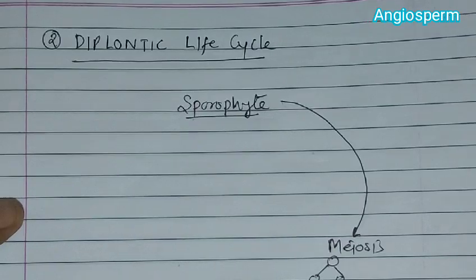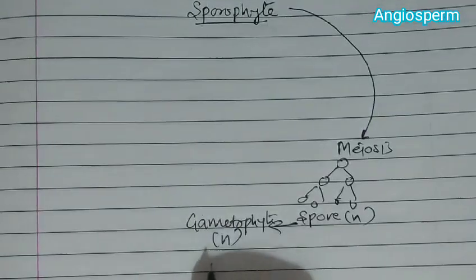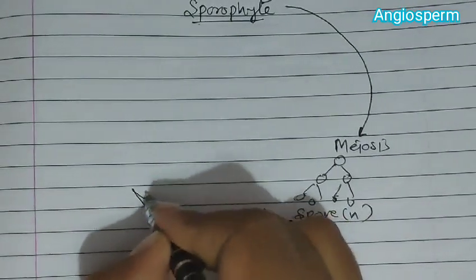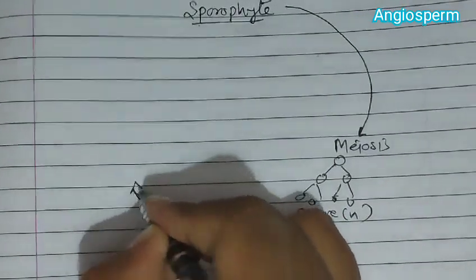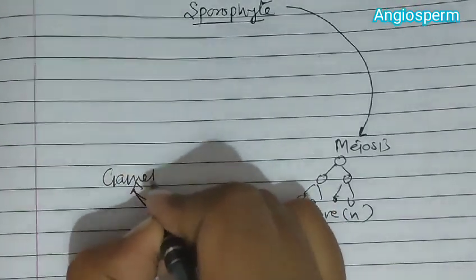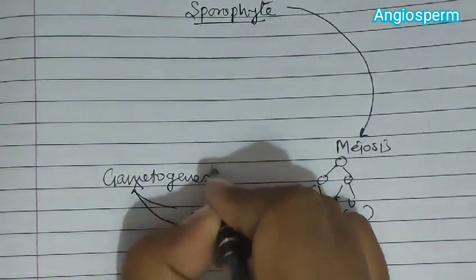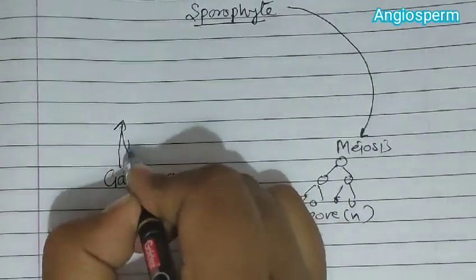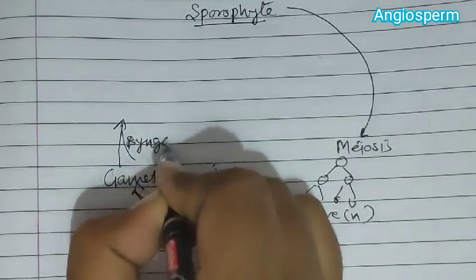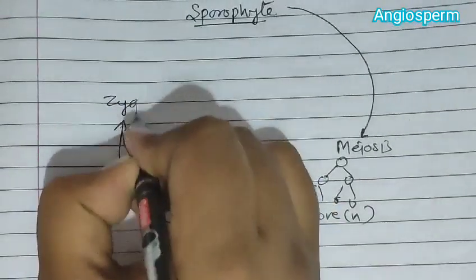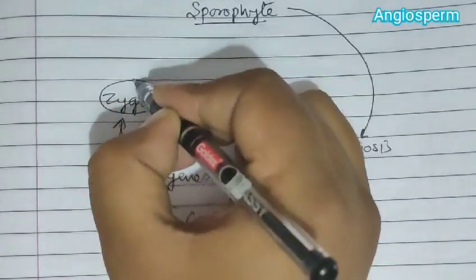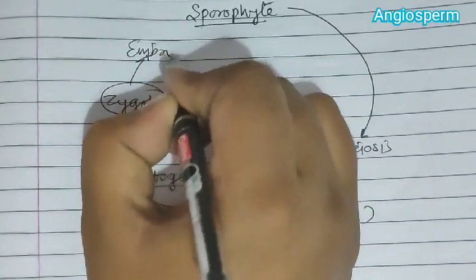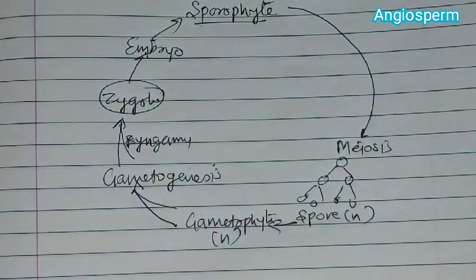a gametophyte, and this gametophyte is haploid. Now this gametophyte undergoes gametogenesis and produces gametes. Now these gametes will fuse, syngamy will occur, and a zygote will form. This zygote undergoes mitosis, forms an embryo, and this embryo will form a sporophyte.